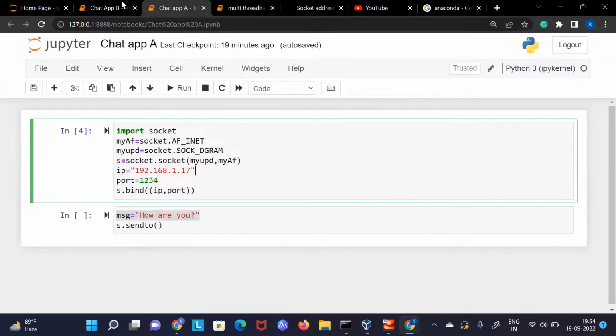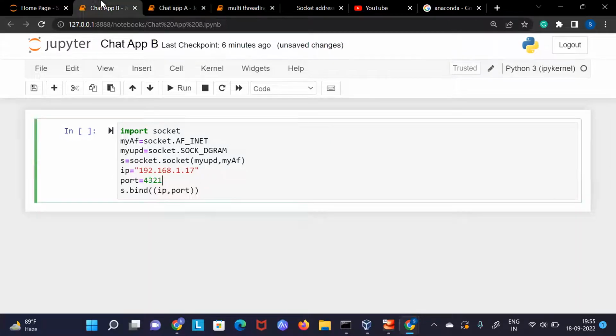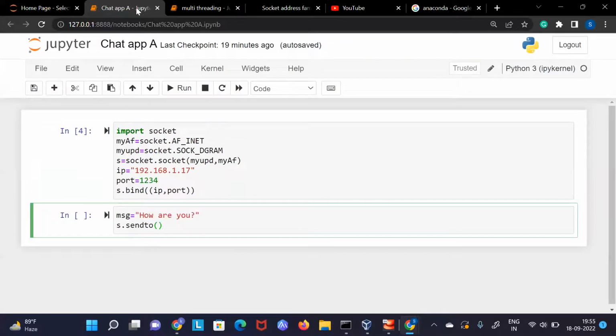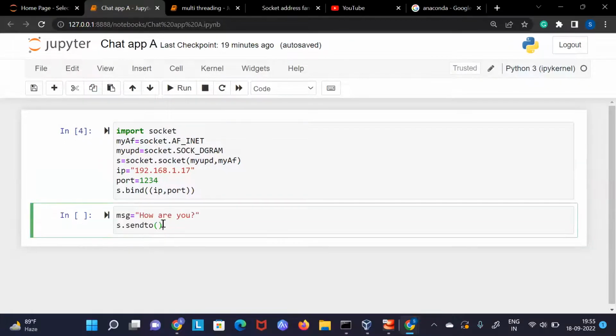We will see how we can chat within the same operating system. Let's say I wanted to send a message to my second tab. So let me open the second tab here. This is my second tab, this is my first tab. Let me send some message here. And here I am binding my port again. Now it will send to some IP.